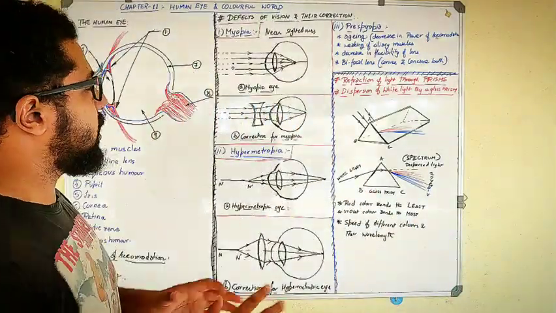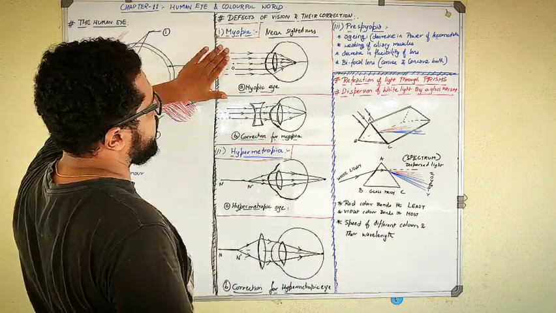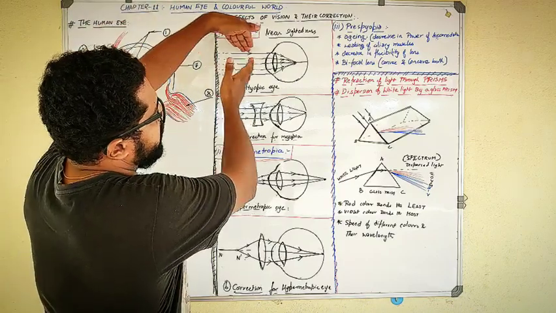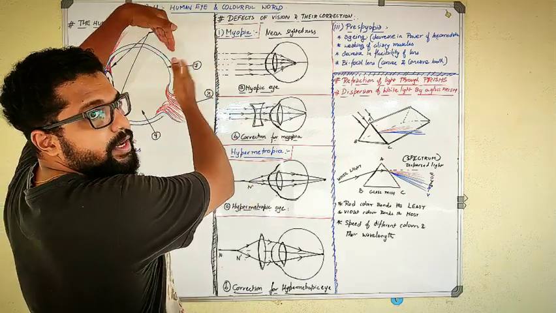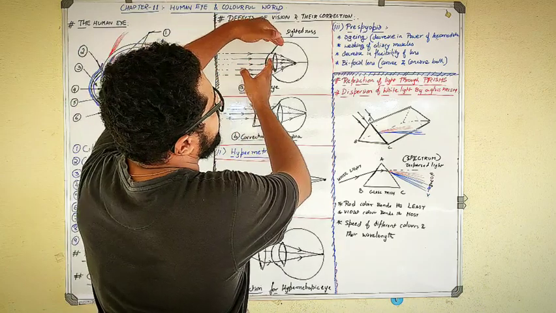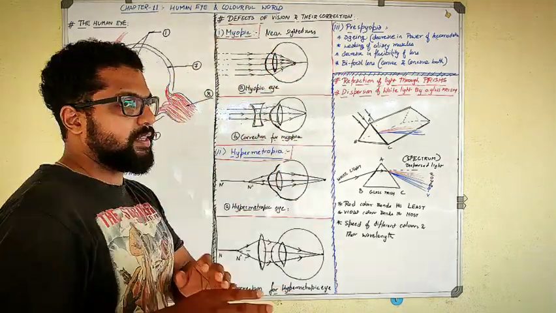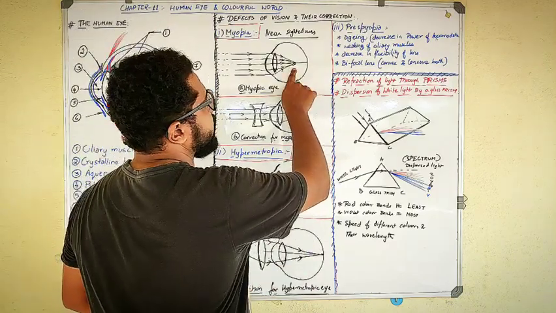So now what actually happens in a myopic eye? Suppose the object is somewhere very far, at infinity. The light is entering from the object, and from there the light rays will enter and fall on the lens, and the lens will converge the light rays. When the lens converges the light rays, they will fall much in front of the retina.